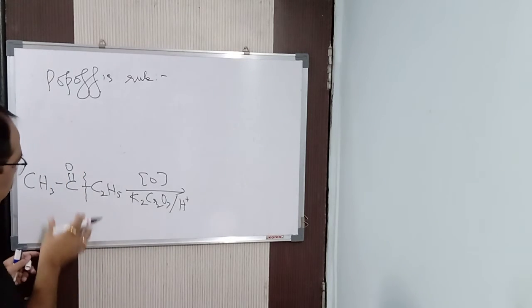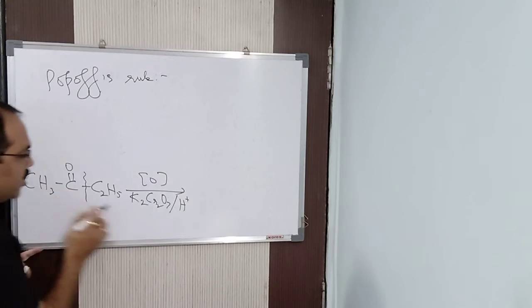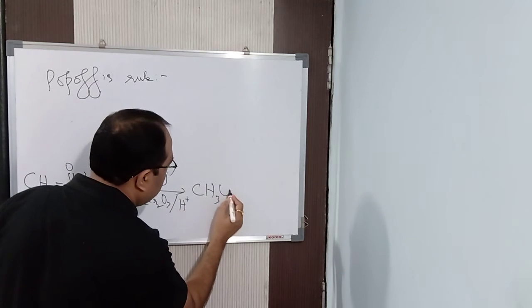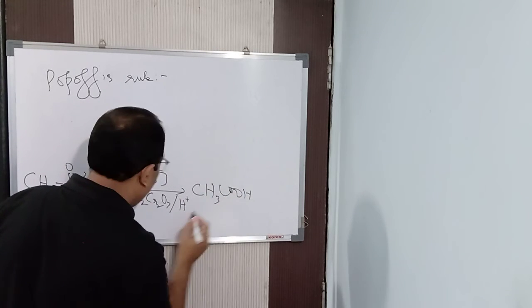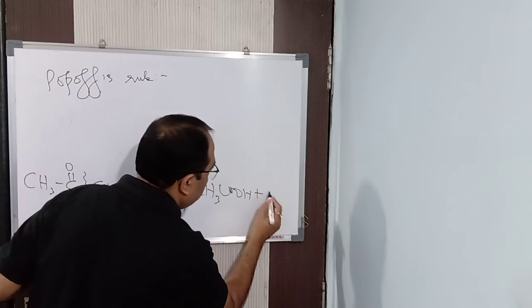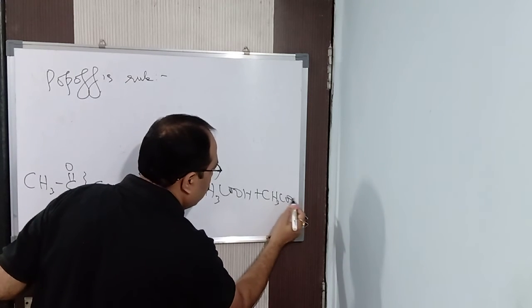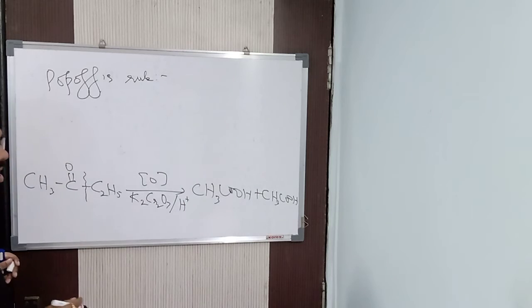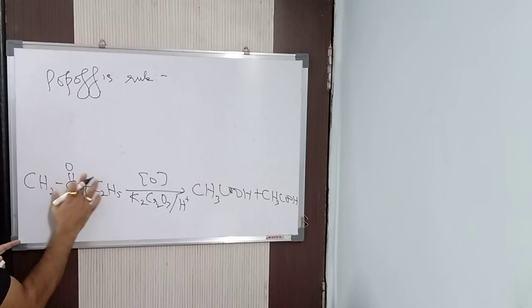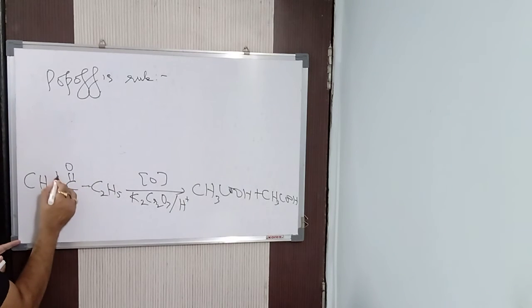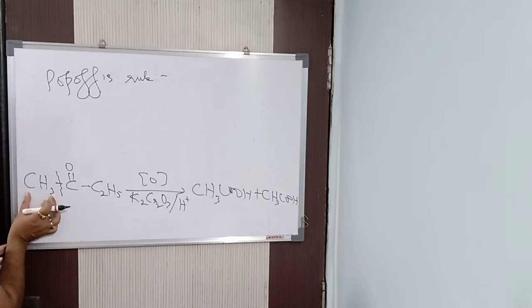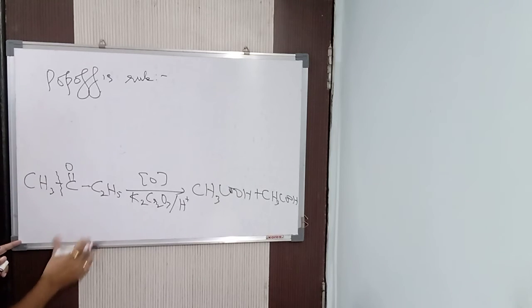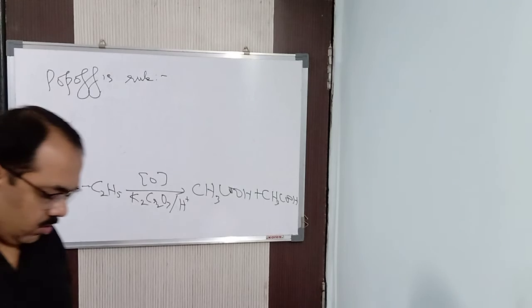Understood? If the cleavage is taking place here, what is the acid which is being formed? I will be getting CH3COOH, and here C2H5 means another CH3COOH. So this is the major product we are getting. But if the cleavage is taking place here, then you will be getting formic acid and acetic acid, which will be a minor product, so to say.